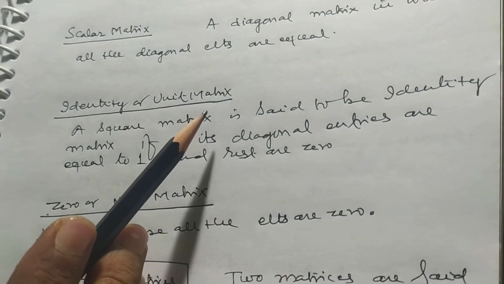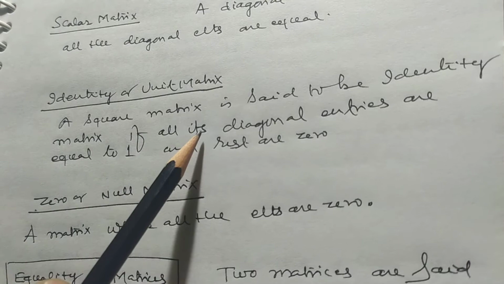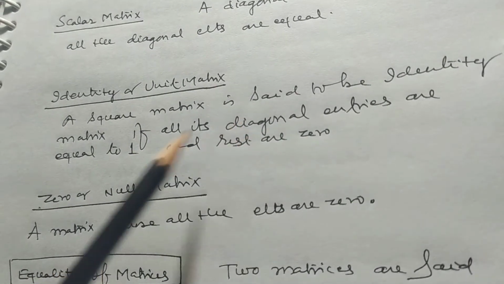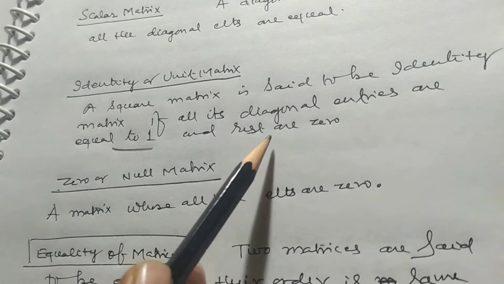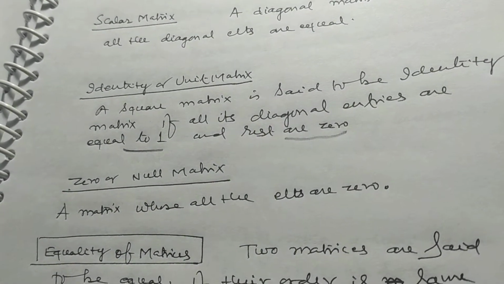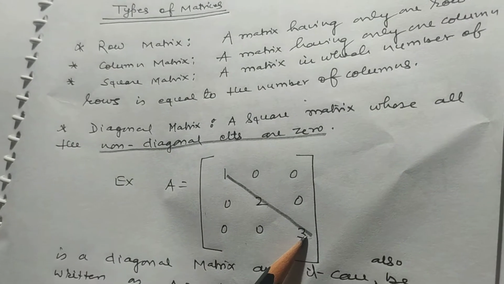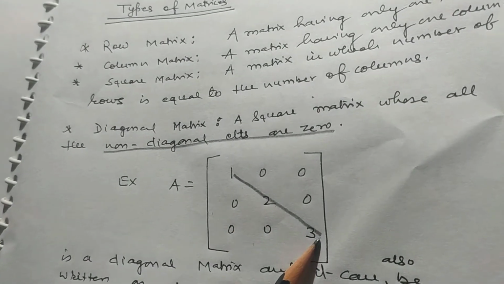Identity or unit matrix. A square matrix is said to be identity matrix if all its diagonal entries are equal to 1 and rest are 0. So, if we put 1 in the diagonal, it is identity matrix and scalar matrix also. And if we put 2, 2, 2, then it is a scalar matrix.